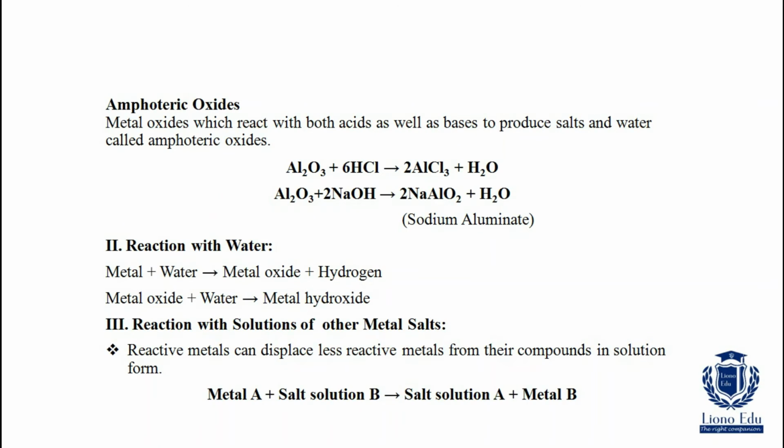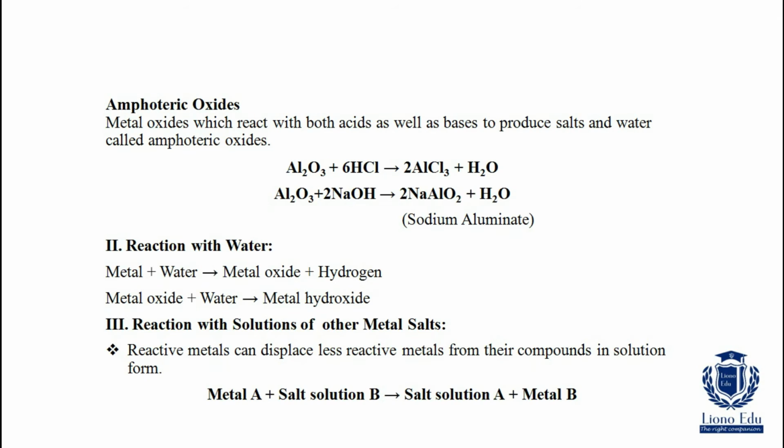Metal oxides react with acids to produce salts and water. Al2O3 + 2NaOH gives 2NaAlO2, sodium aluminate, plus H2O. So metal oxides react with bases to produce salt and water. These metal oxides react with both acid and base, so it is an amphoteric oxide.